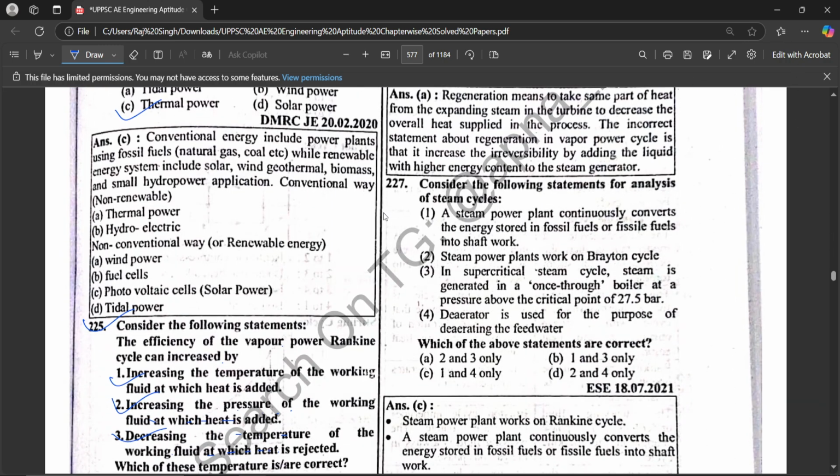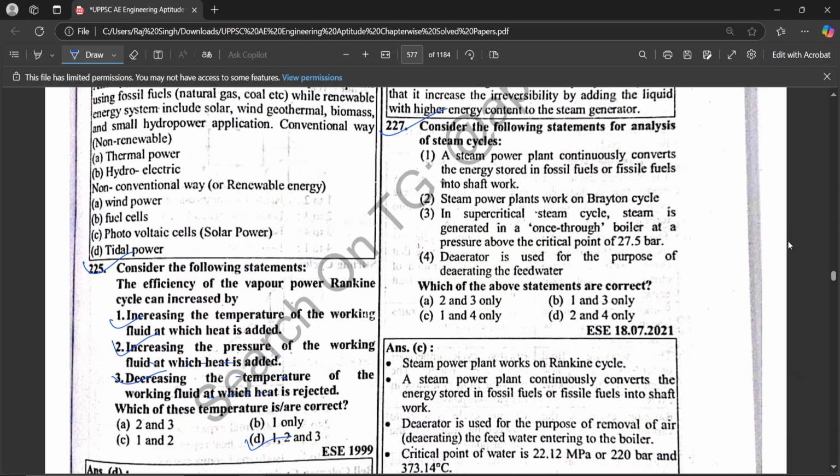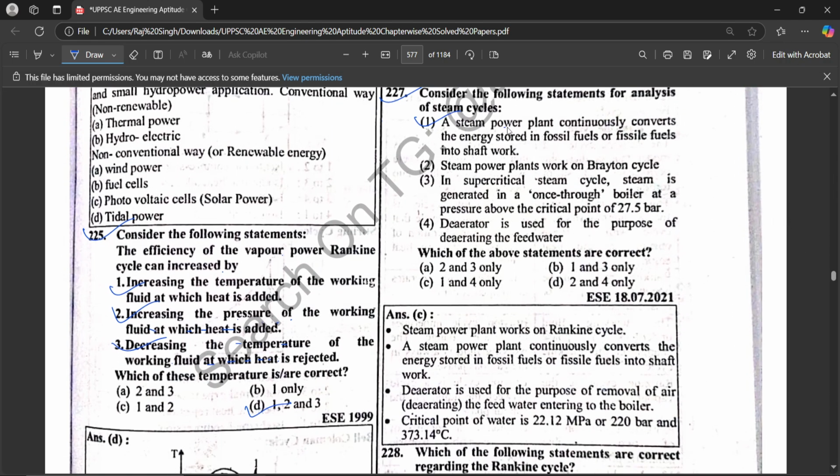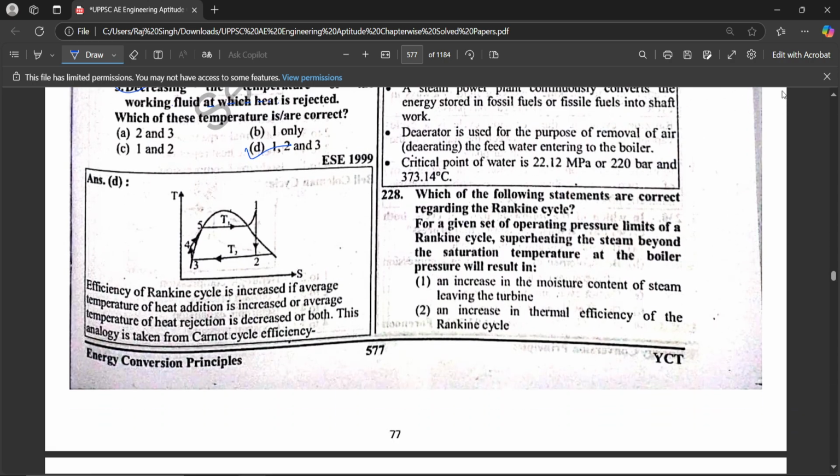Next question is, consider the following statements of analysis of steam cycle. First, a steam power plant continuously converts the energy stored in fossil fuel or fissile fuel into shaft work. Second, a steam power plant works on the Brayton cycle. Third, in a supercritical steam cycle, steam is generated in a once-through boiler at a pressure above the critical point of 27.5 bar. Fourth, the deaerator is used for the purpose of deaerating of feed water. So statements 1 and 4 are correct.